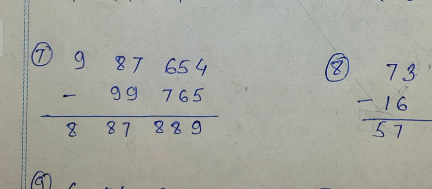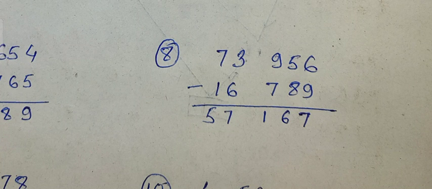Move to the next, question number 7. The sum of two numbers is 9,87,654. One of them is 99,765. Find the other number. This is very easy. The sum of two numbers is given and one number is given. You have to find the other number. Simply subtract them, and the answer is 8,87,889.